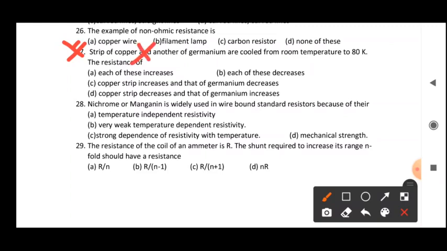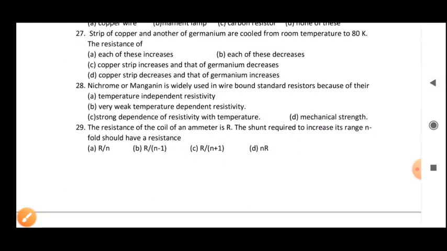Carbon resistors: carbon resistors are made up of graphite and tungsten. They also obey Ohm's law because they are made on the principle of Ohm's law. So this is also not the option. All these three options are not correct, so the correct option for this one is none of these.